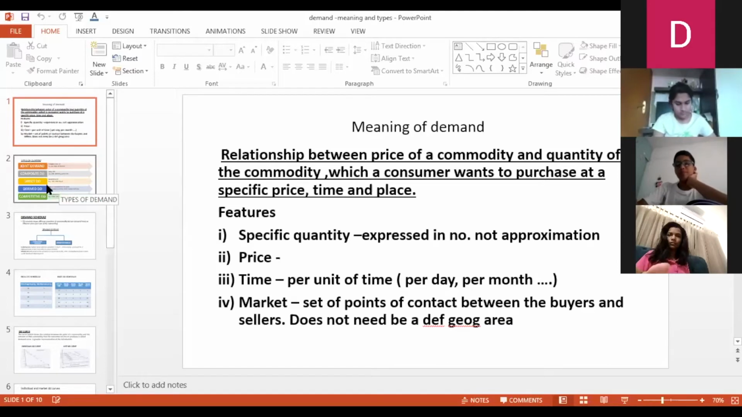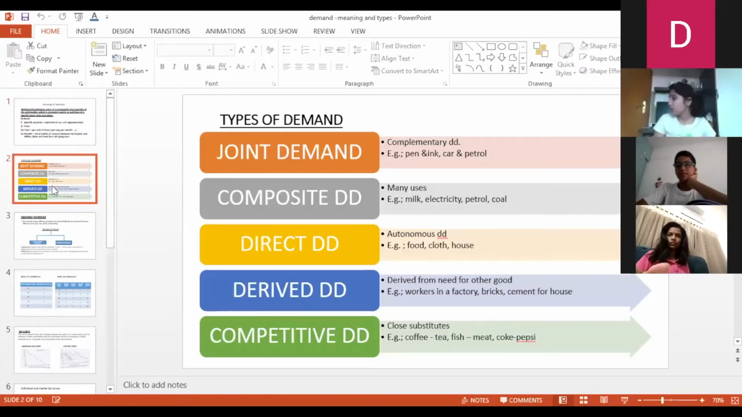Now we were doing the types of demand. First, we had done, I think, joint demand. It is also known as complementary demand. This type of demand is for those goods which are used together. We cannot use one without the other. For example, your pen and ink, car and petrol, both the demands go together. For such type of demand, when the demand for one increases, the demand for the other also increases.